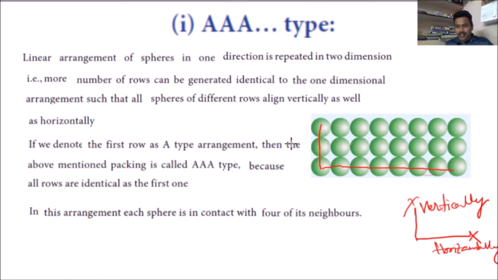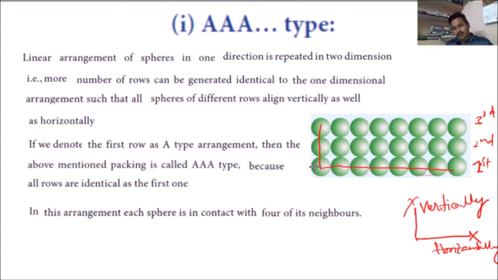Then you will get a two dimensional close packing in a crystal. Here what I am taking is the first row, then it will be a second row, and a third row. When I am arranging the first row and then the second row, these neighbors are exactly identical in their positions.